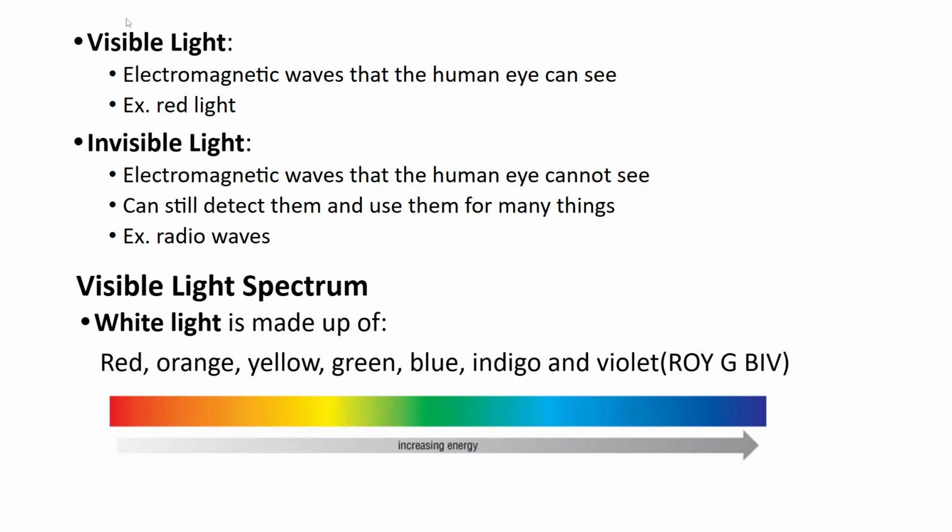Invisible light is basically every single bit of the electromagnetic spectrum that we cannot see. We still can detect them, and we still use them for a ton of stuff. For example, radio waves. Really great example.